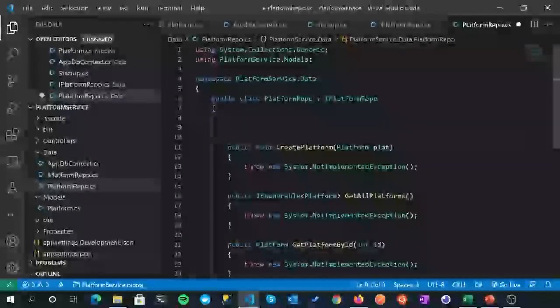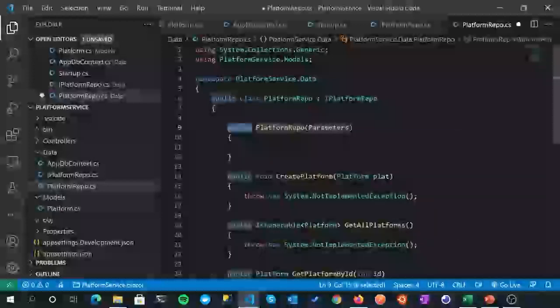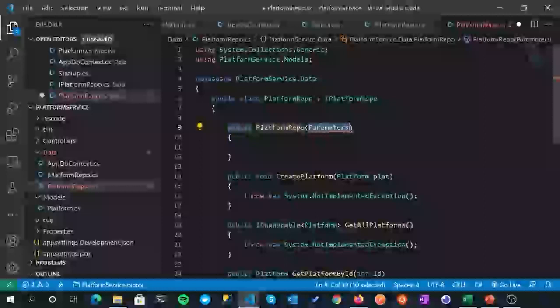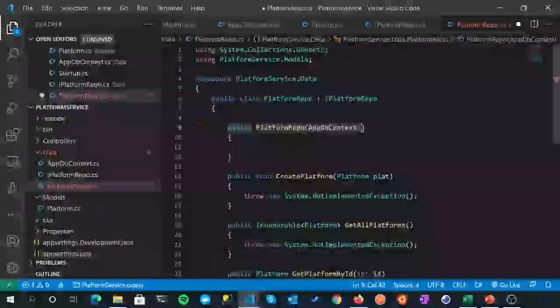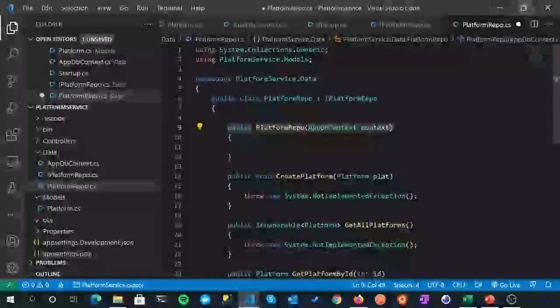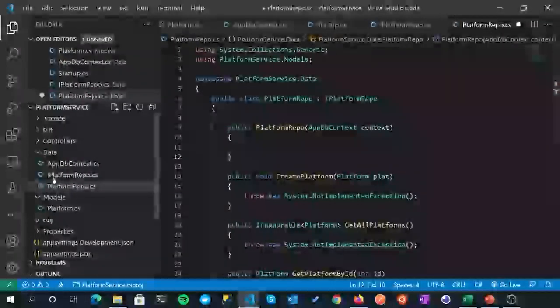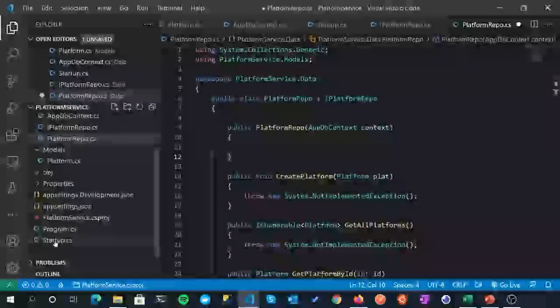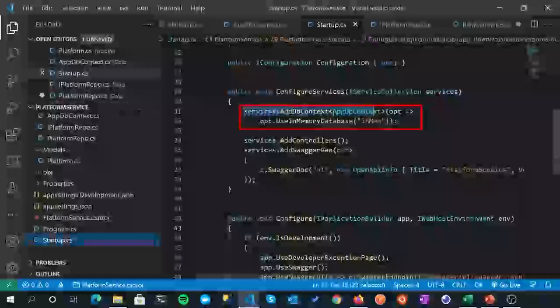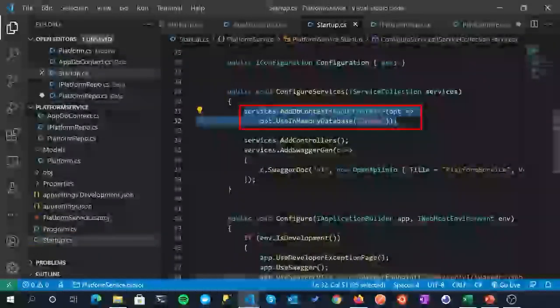Now before we come on to doing that though, we want to actually create a class constructor. And this is our first proper use of seeing how dependency injection works. So again, ctor to create a shell constructor. And what it's going to expect to be injected in is an instance of AppDbContext. And we'll just call that context. So whenever we use PlatformRepo via our interface, when it gets constructed, it's going to expect an AppDbContext to get passed in. And because we have registered our AppDbContext here in our ConfigureServices method, that will occur.